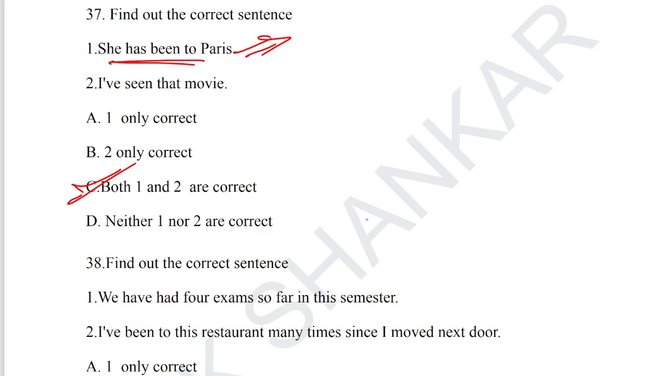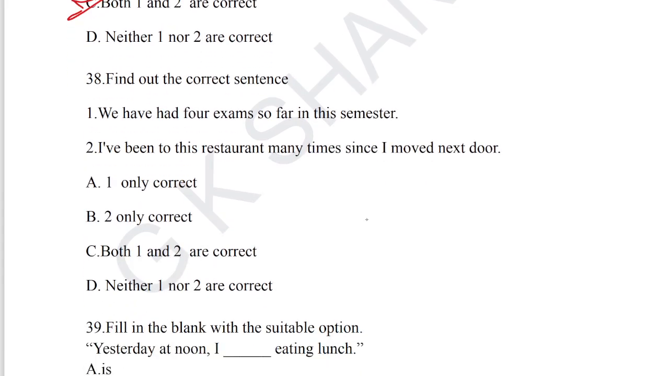Statement number 2, I have seen that movie, is the recollection of an event. So both are correct without any grammatical error. Take up question number 38 to find out the correct sentence also.